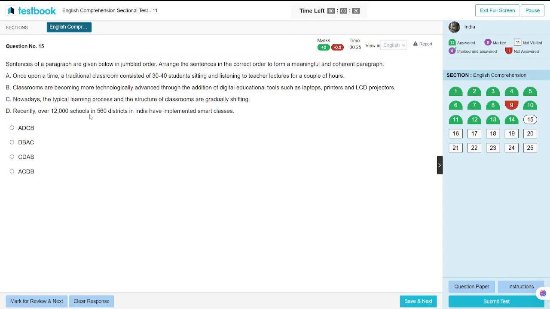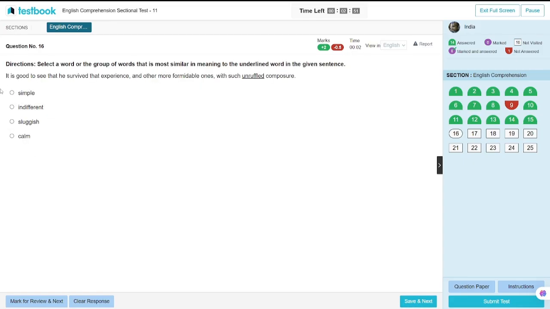Recently, over 20 schools in Western India implemented smart classes. Classrooms become more technologically advanced and traditional ones are shifting. Now the typical learning process is shifting. The speed is so high. It is good to see that the experience and other more favorable ones unfold.